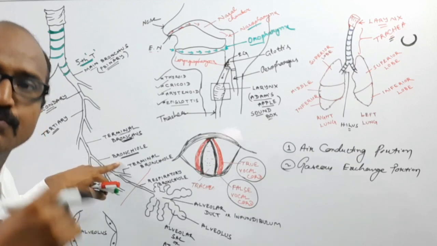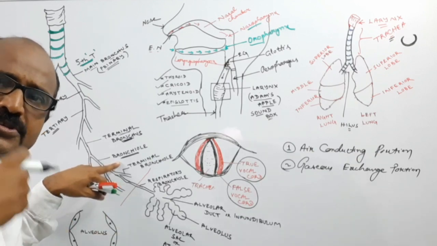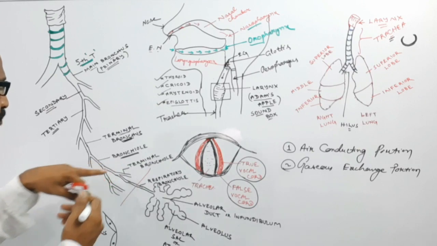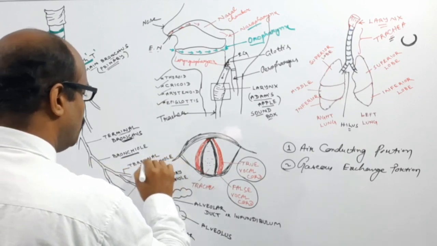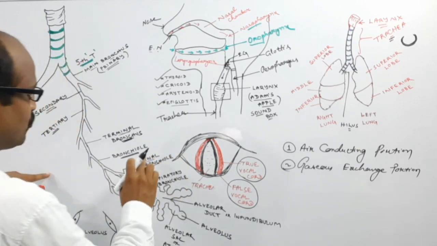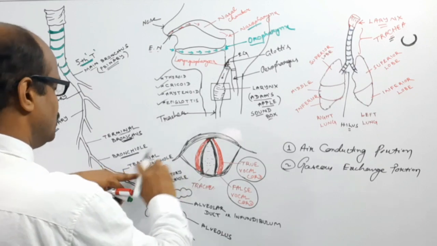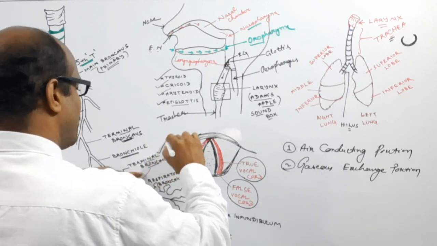The bronchioles also divide and redivide, and again form the terminal bronchioles.